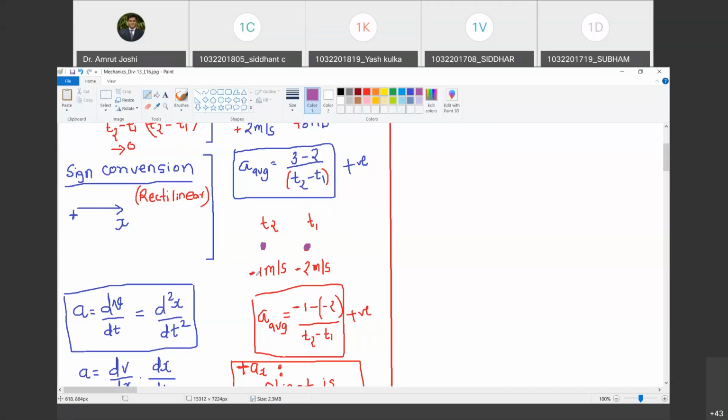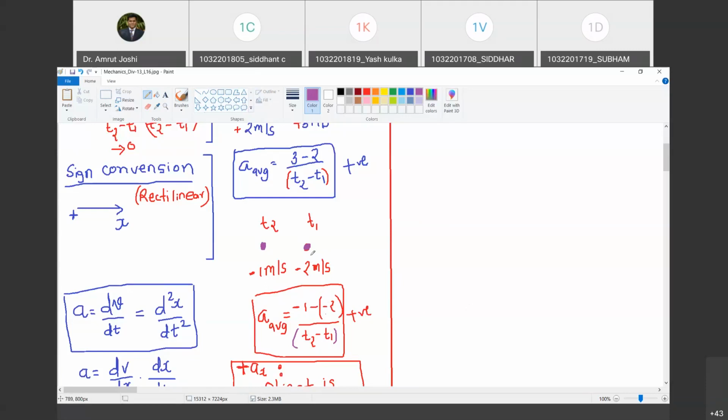Happy? Yes, sir. Okay. So what is the average acceleration from t1 to t2? Average acceleration is velocity at t2 minus velocity at t1 divided by t2 minus t1. Do you agree with me? Yes, sir. T2 minus T1 is positive, so the denominator is positive. What about the numerator? It is -1 minus of -2.